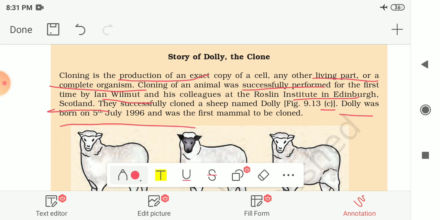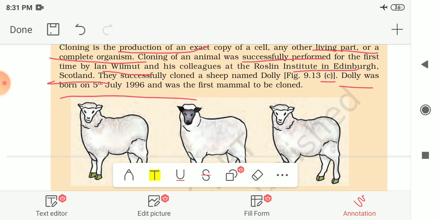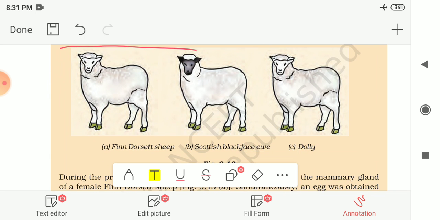Dolly was born on 5th July 1996 and was the first mammal to be cloned. It was the first mammal whose copy was made, and a mammal is an organism which can give birth to young ones. Here it is shown to you how they made this process possible.